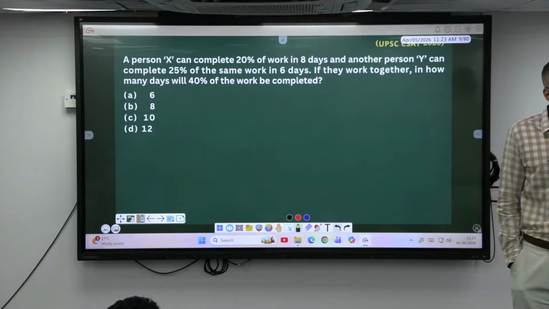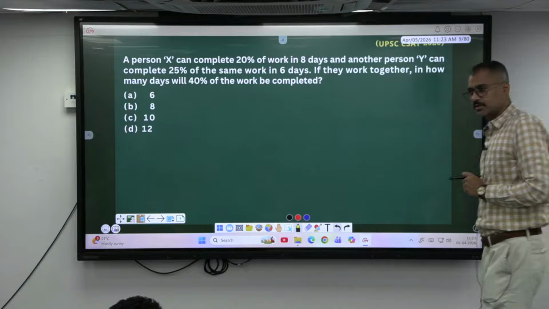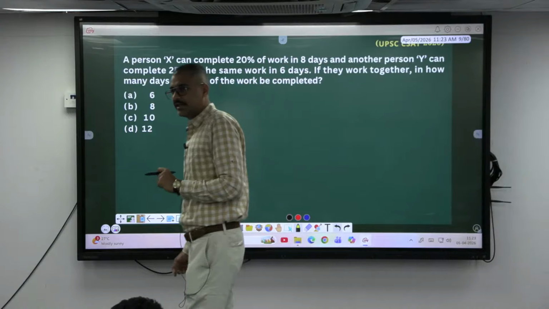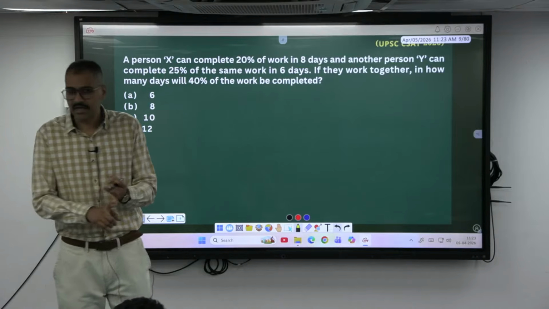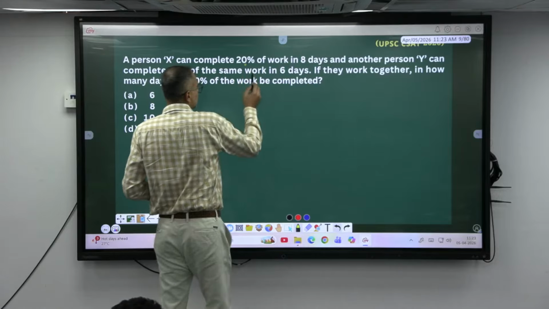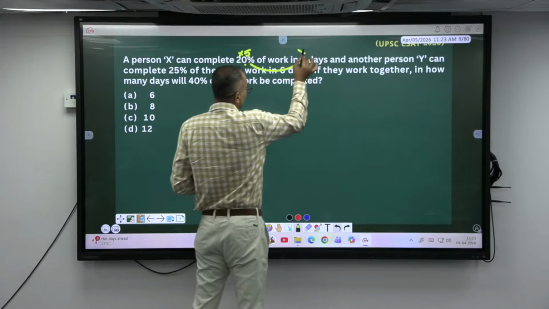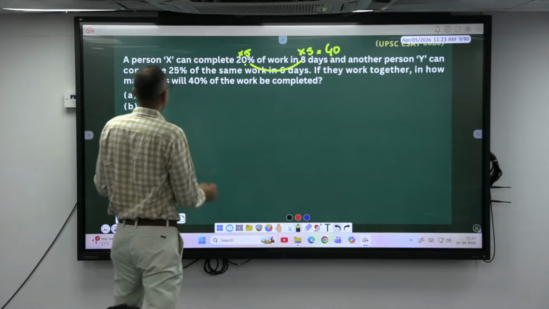See, those who are slow, do not worry. Okay, try to complete the solution. You know the approach right here. What is given here again? Efficiency or time? Has he given efficiency or time, madam? Time is given. X can complete 20% of the work in how many days? 8 days. Can I say 100% the time taken is how many days? 40 days.